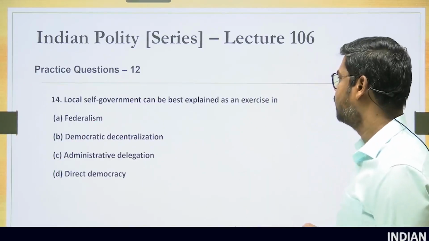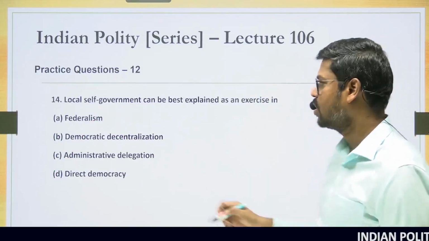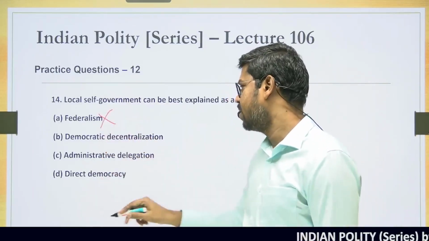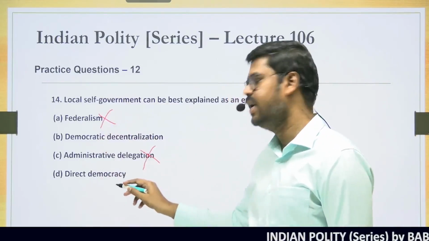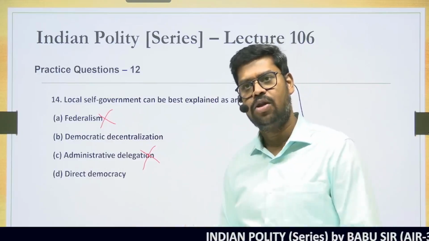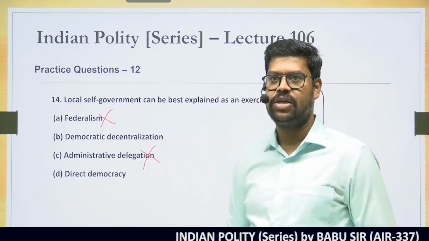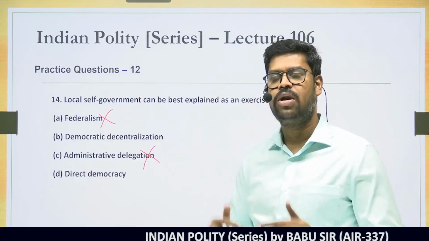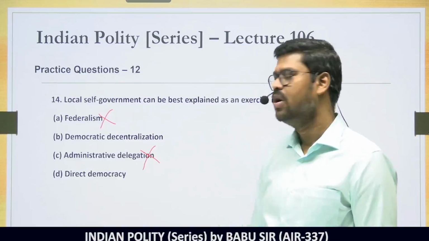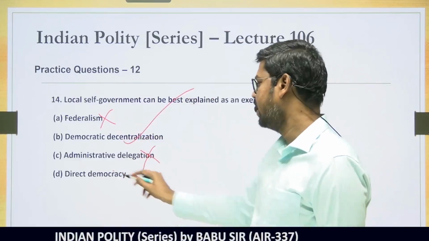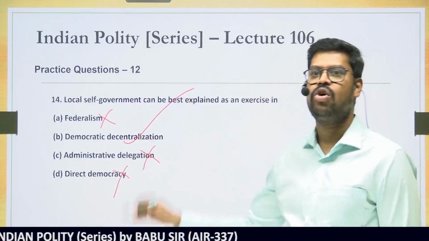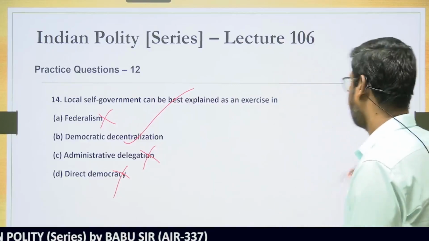The local self-government can be best explained as an exercise of local self-government has nothing to do with federalism. It's a third-tier government. It is nothing related to federalism. It is nothing related to administrative delegation. It is not related to direct democracy. It is not that the people themselves will decide. In the local government also, the people elect their representatives. So, most importantly, you are bringing the system of administration to the lowest level, to the grassroots level. So, it's an example of what is called as democratic decentralization. So, therefore, the right answer in this case is option B for question number 14.